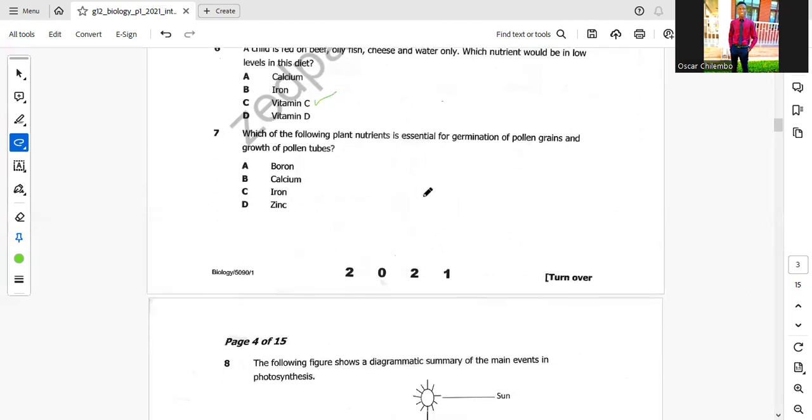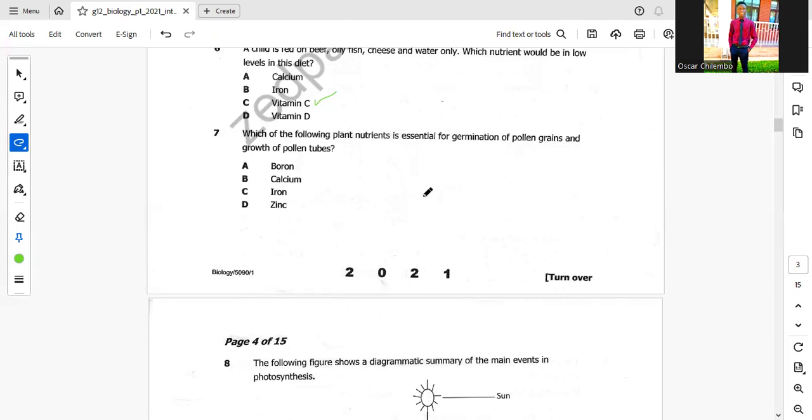Question 7. Which of the following plant nutrients is essential for germination of pollen grains and growth of pollen tube? Now, when you look at this question, they want a nutrient which is important for the germination of pollen grains and growth of pollen tube.